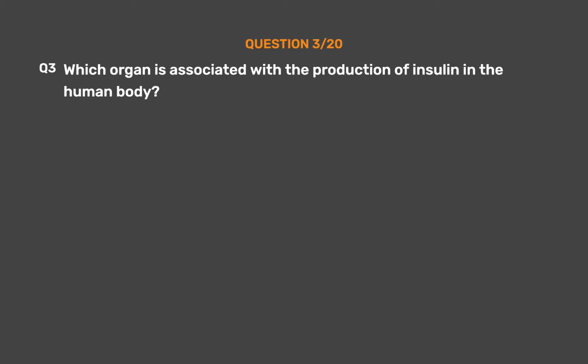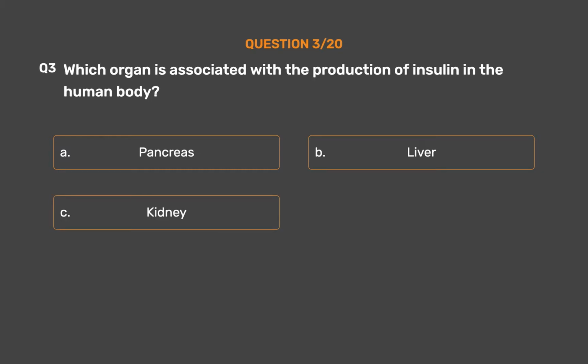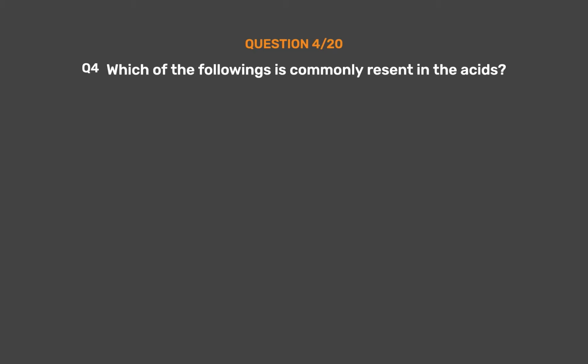Question number 3. Which organ is associated with the production of insulin in the human body? Option A. Pancreas. Option B. Liver. Option C. Kidney. Option D. Heart. The correct answer is option A. Pancreas.